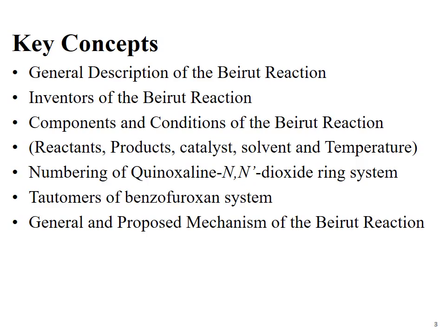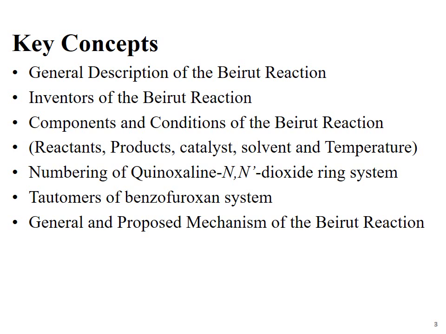Key concepts. The following concepts will be discussed in this lecture. First of all, we will discuss the general description of the Beirut reaction. Then we will briefly discuss the inventors of the Beirut reaction, the scientists who discovered this reaction. Then we will move to discuss components and conditions of the Beirut reaction. I mean, we will discuss reactants, products, catalyst, solvent, and the effect of temperature on the Beirut reaction.